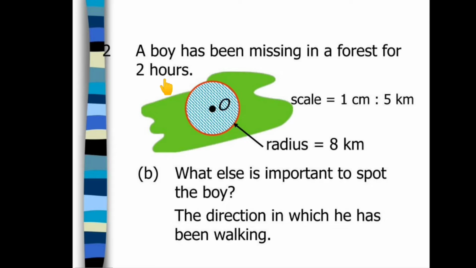If we do not know the direction, it is difficult. But if we know the starting point and in which direction the boy is going, then it will be much easier to locate the boy. Quickly we can locate the boy if we know the direction, but if we don't know the direction, then it will be very difficult, because we have to search in all directions. So the direction in which he has been walking is very important to spot the boy.